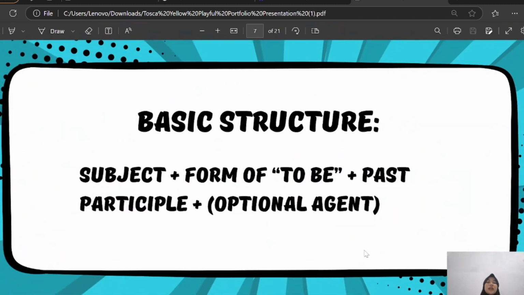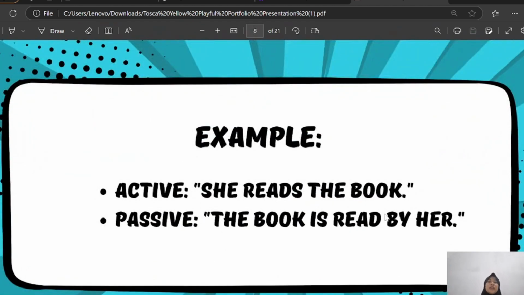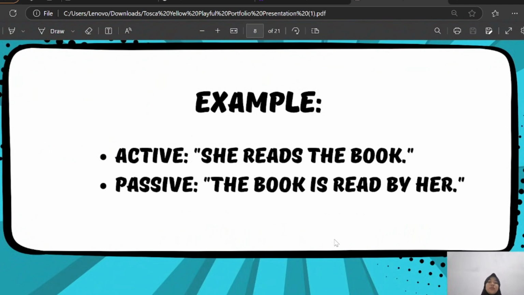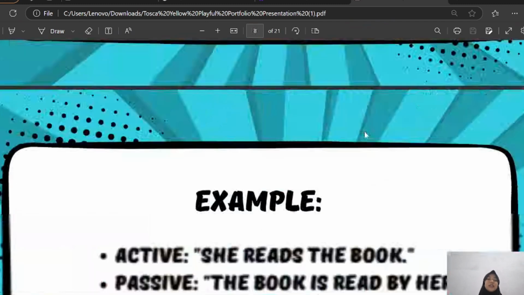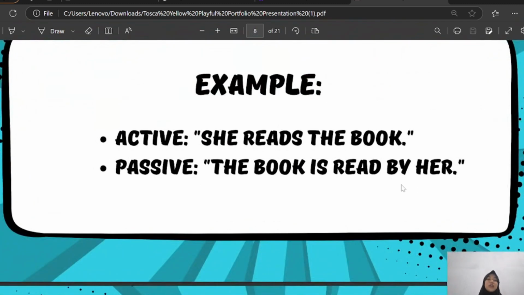Basic structure: subject, form of to be, past participle, and optionally by plus the agent. Example, active: she reads the book. Passive: the book is read by her.